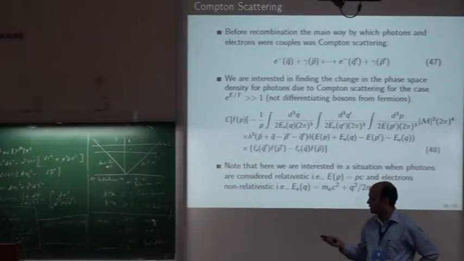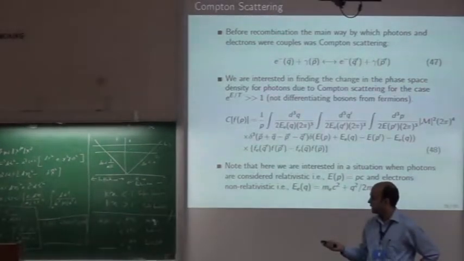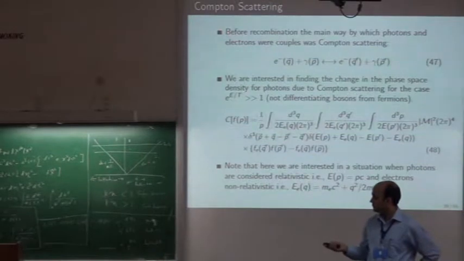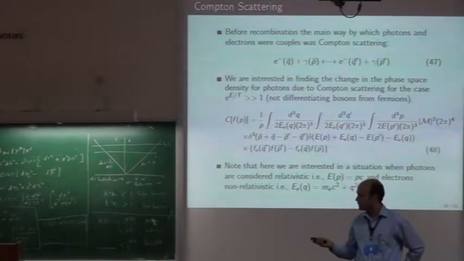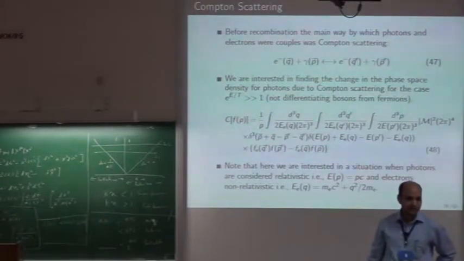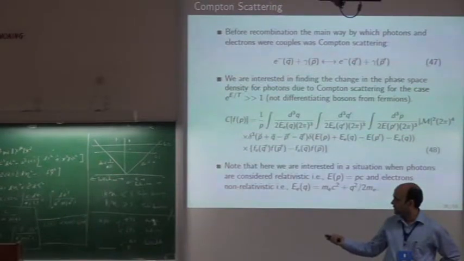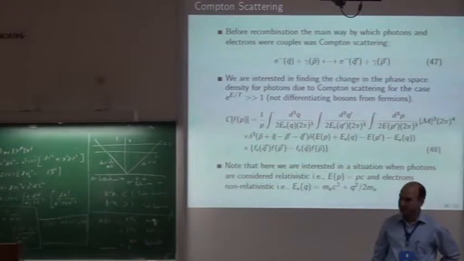ds² is g_μν dx^μ dx^ν, you all know. And in the case of the Friedmann-Robertson-Walker metric, it can be written in this way. So I just consider the case when k is equal to 0, the spatial curvature is 0. So you can write it this way: dr² plus r² and some angular part is there.